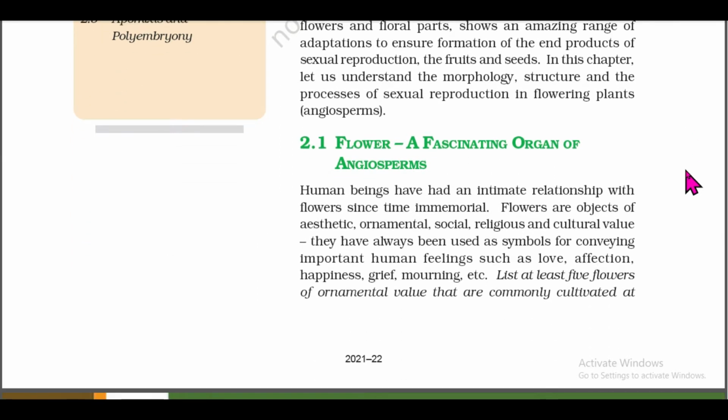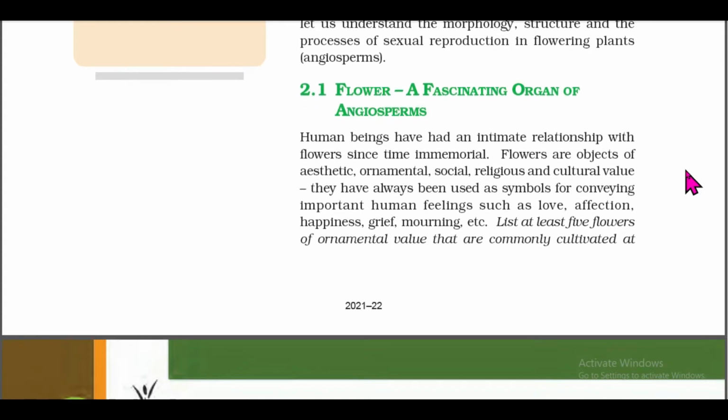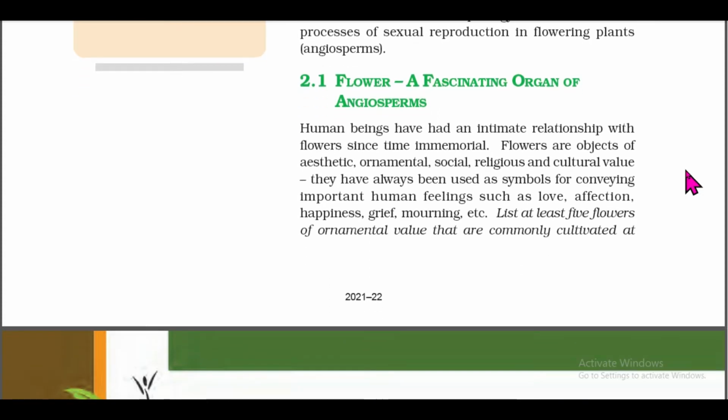Angiosperms. 2.1 Flower, a fascinating organ of angiosperms. Human beings have had an intimate relationship with flowers since time immemorial. Flowers are objects of aesthetic, ornamental, social, religious and cultural value. They have always been used as symbols for conveying important human feelings such as love, affection, happiness, grief, mourning, etc.